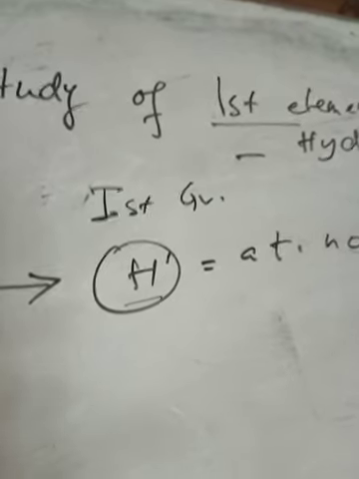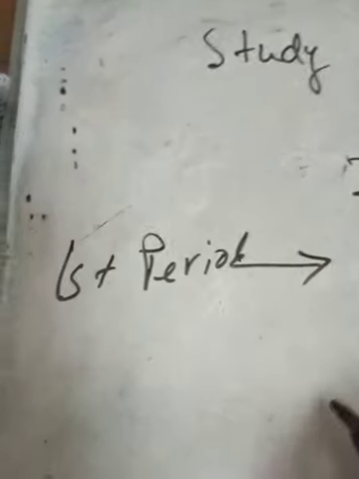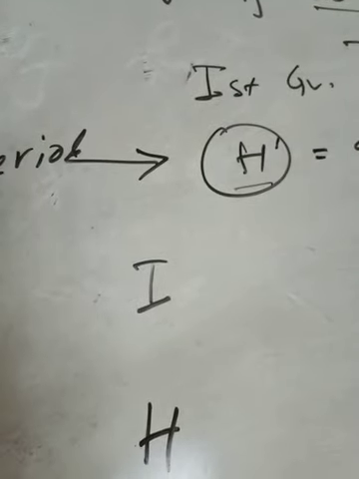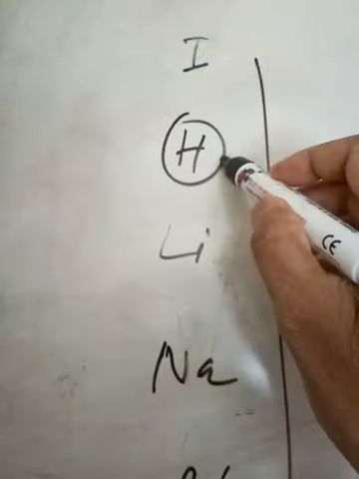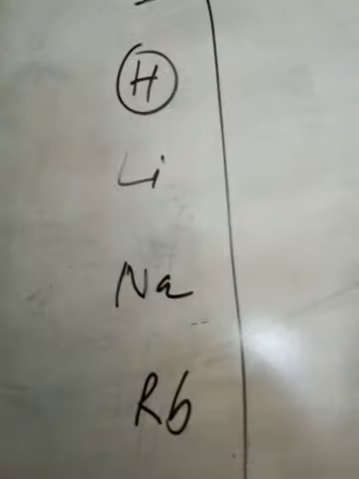Now in the periodic table we have seen that hydrogen is placed in group 1, with lithium, sodium, rubidium, cesium and francium. But if you consider the physical and chemical properties of hydrogen, you can compare hydrogen with halogens also.